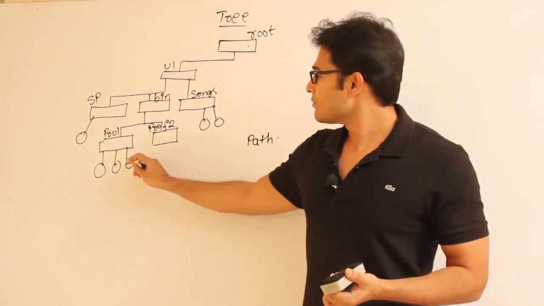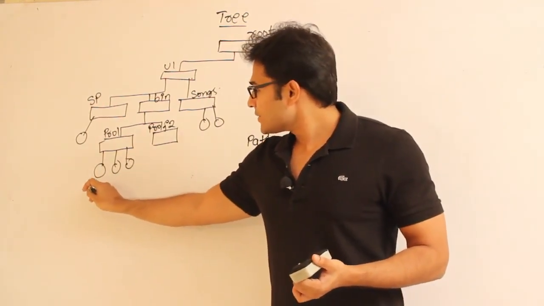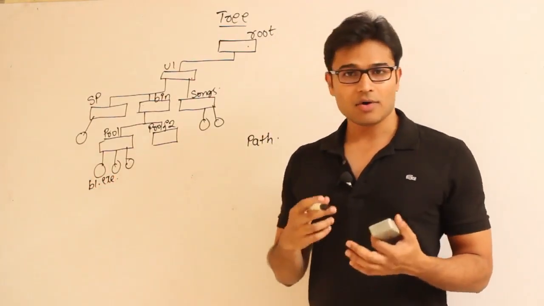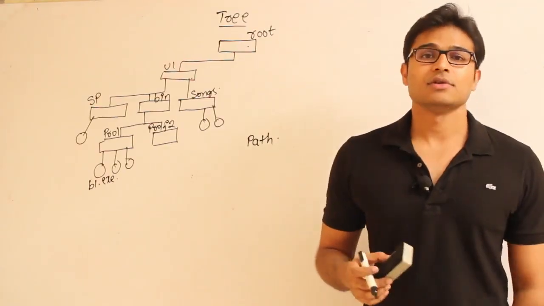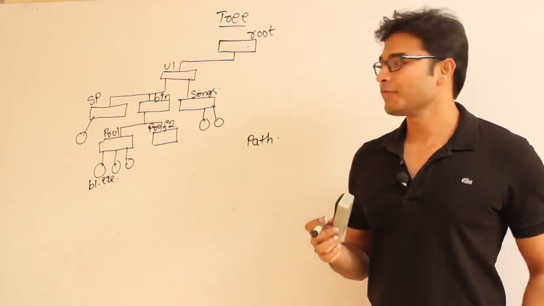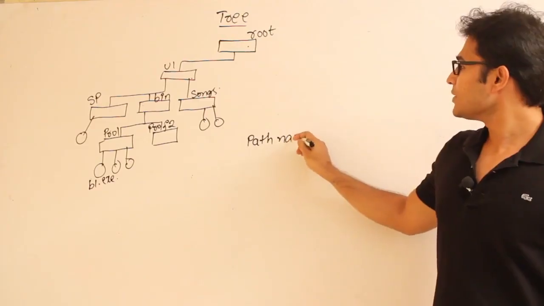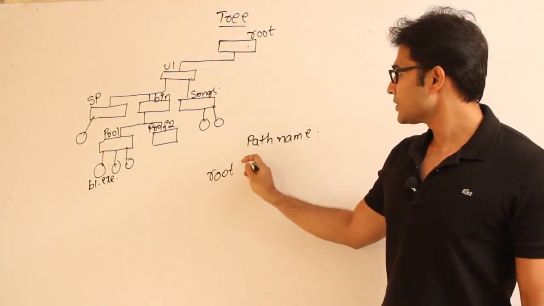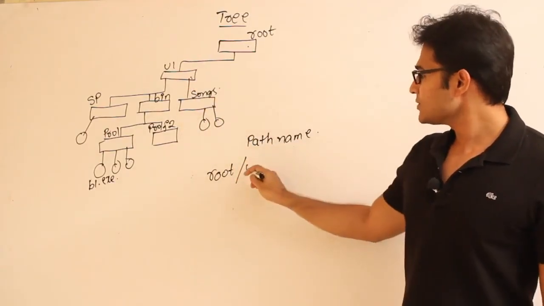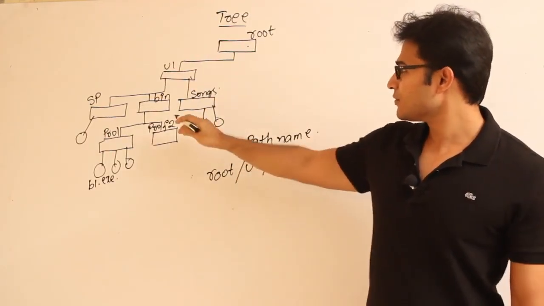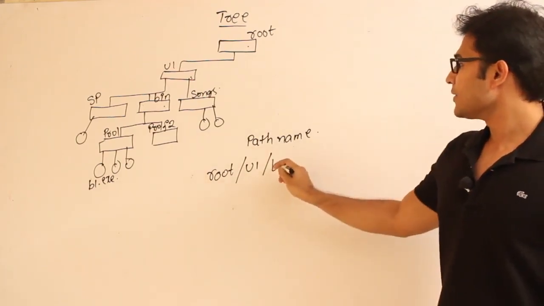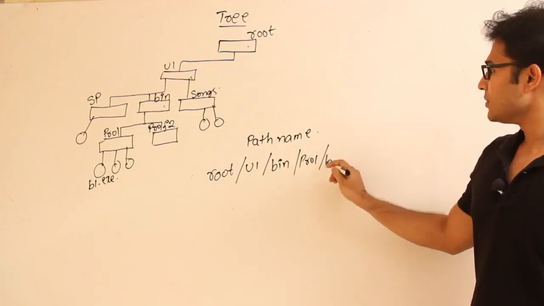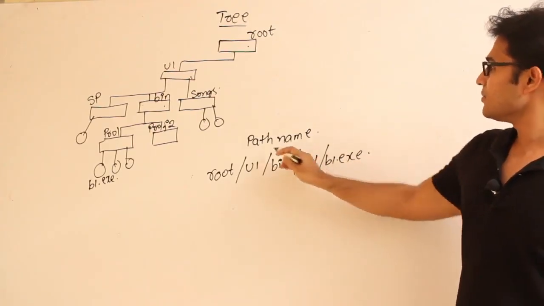Let us say there is a file called binary1, b1.exe. This is the file you wanted to execute. Now how can you specify it? For that reason we are going to use something called the path name of the file. So what is the path name here? You are going to start from the root, and inside the root there is a directory called u1, user1, and inside user1 there is a directory called binary, bin, and then project1, right? And then b1.exe. This is called the path name.